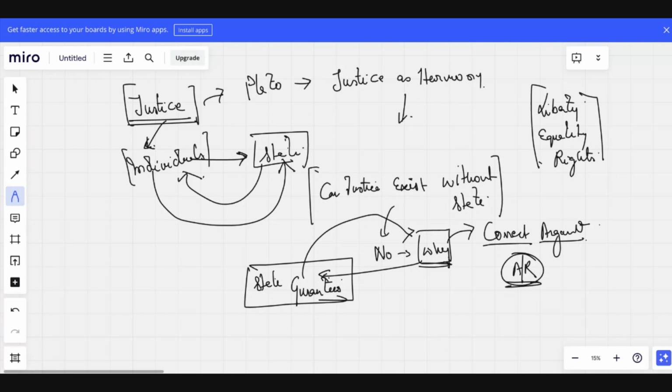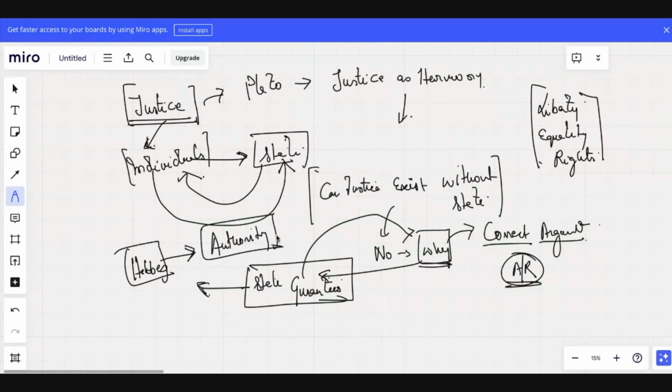Sir, everyone has turned off their mic and everyone is listening to you. So does it mean that I am the state? But some kind of authority you have, that if someone misbehaves, you can act. Yes, this is exactly what Hobbes talked about. When we talk about Hobbes, he talked about an authority which is supreme over the individuals. Correct?